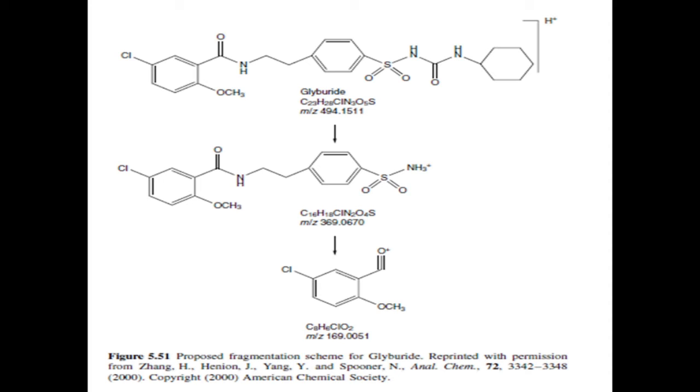The cone voltage fragmentation spectrum from one of the metabolites is shown in figure 5.52.